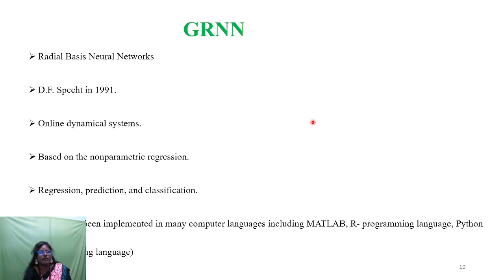We can use this neural network in online dynamic systems, and for both non-parametric and parametric regressions. Here there are three stages: regression, prediction, and classification. This GRNN can be implemented in many software languages, like MATLAB, R programming, and Python. We can install this neural network in this MATLAB software.